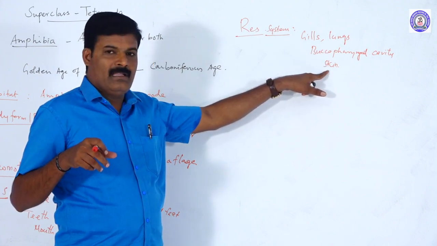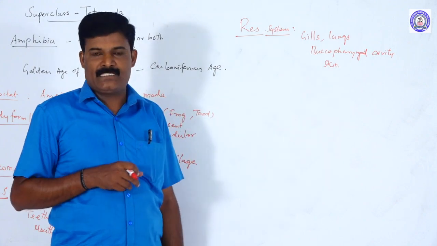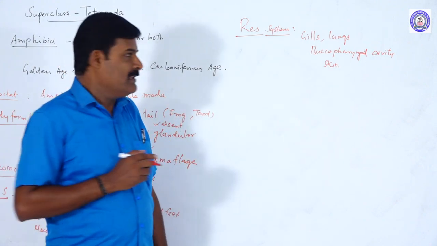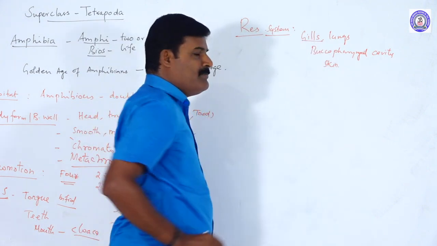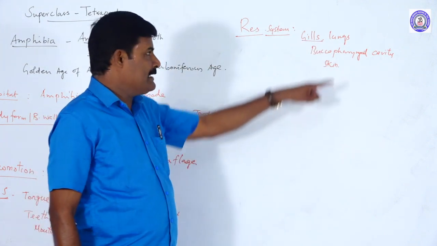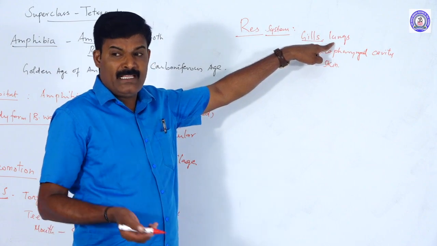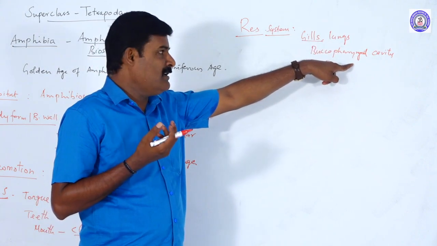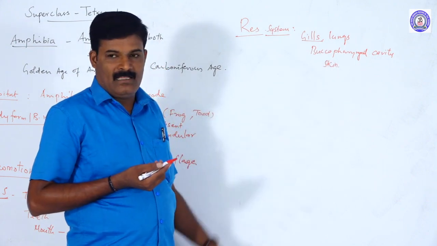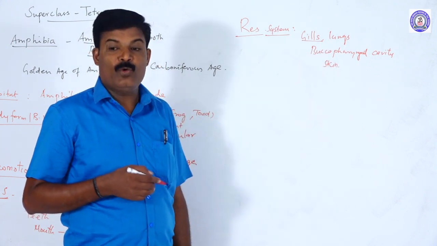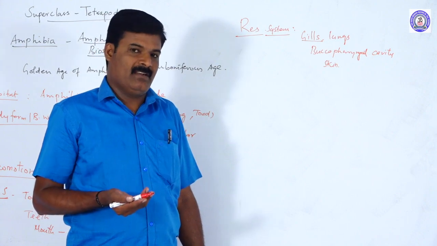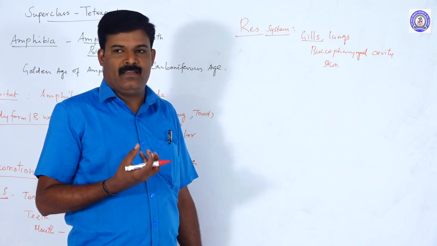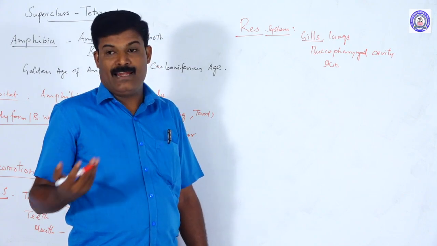Mostly, respiration through the skin is cutaneous respiration. Respiration through the gills is called branchial respiration. Respiration through the lungs is pulmonary respiration. Respiration by the mouth cavity is buccopharyngeal respiration. Respiration through the skin is called cutaneous. Cutaneous means skin. Most of the time the frog respires through the skin, in water or on land.